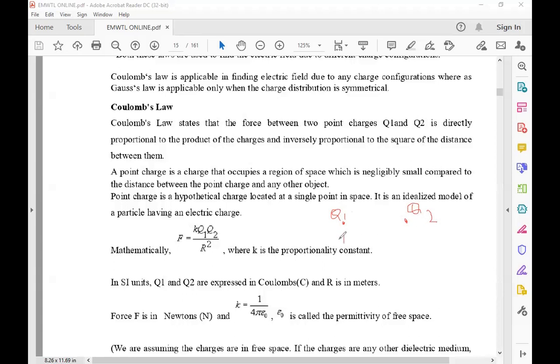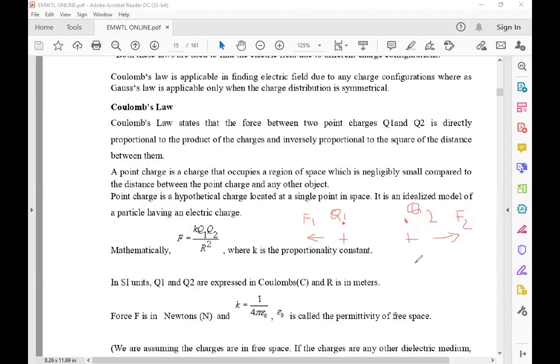Let us assume Q1 is positive and Q2 is also positive. The forces exerted because of the two charges are the same kind, so the positive charges repel each other. The force on Q1 is directed away, and the force on Q2 is directed away. Let the forces be F1 and F2, where F1 is equal to minus F2.